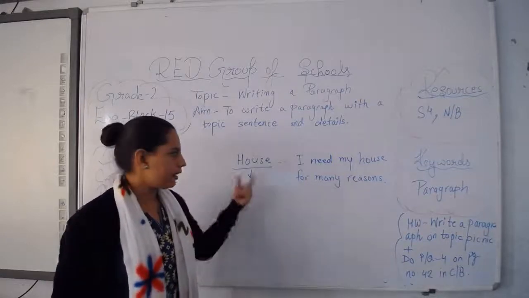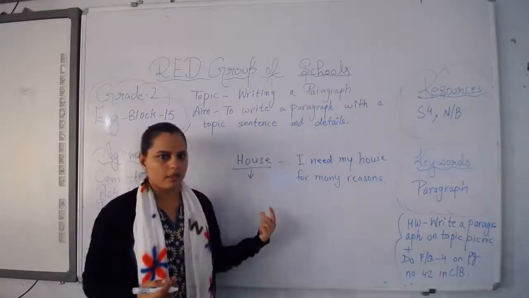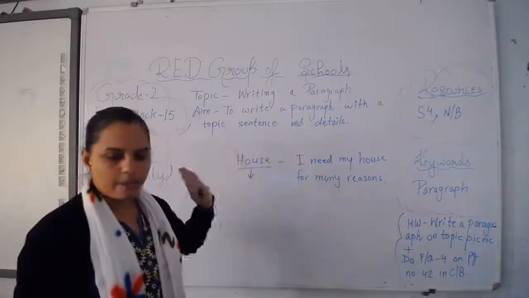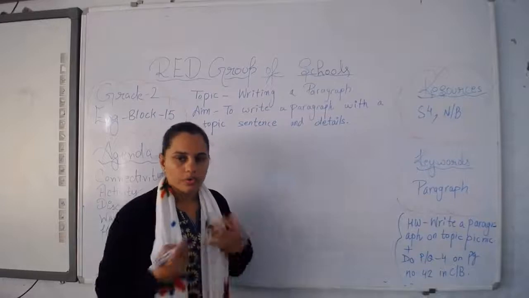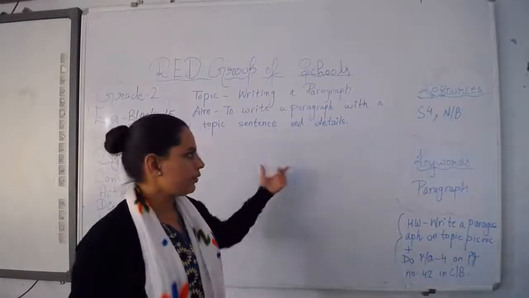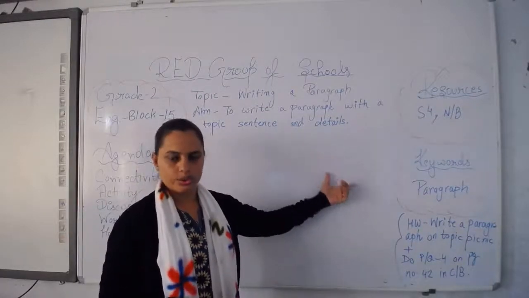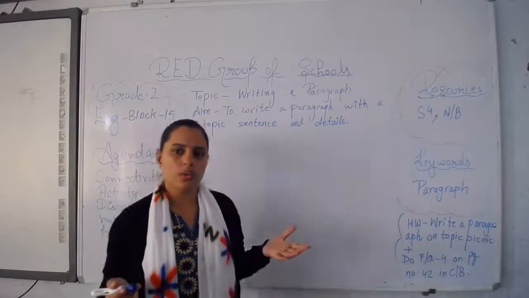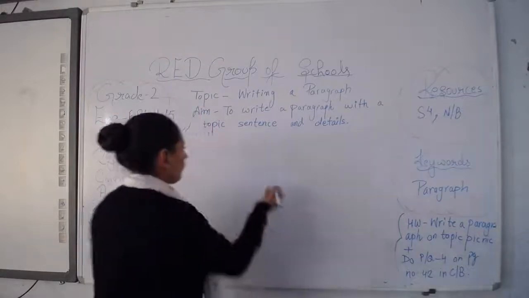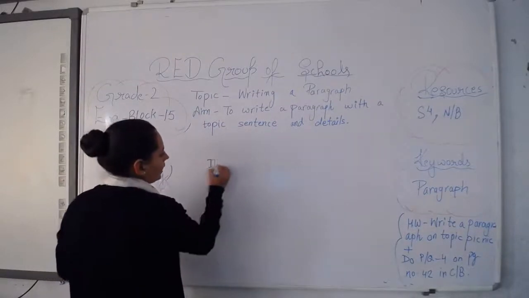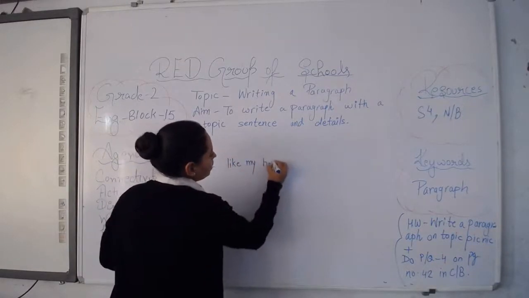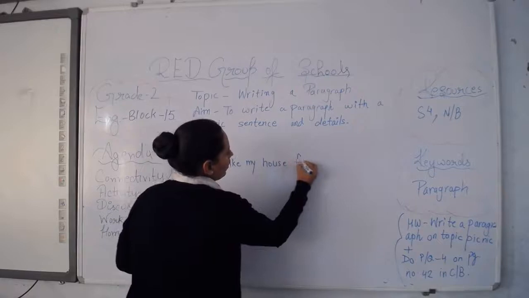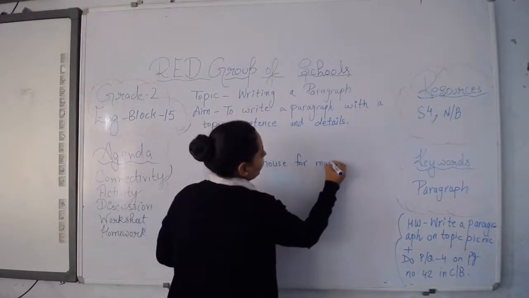So now I am telling you how to write a paragraph. We are writing a paragraph about a house. All of you know the importance of a house. You need a house for many reasons. So all of you like your house. So your first sentence will be like this, I like my house for many reasons.